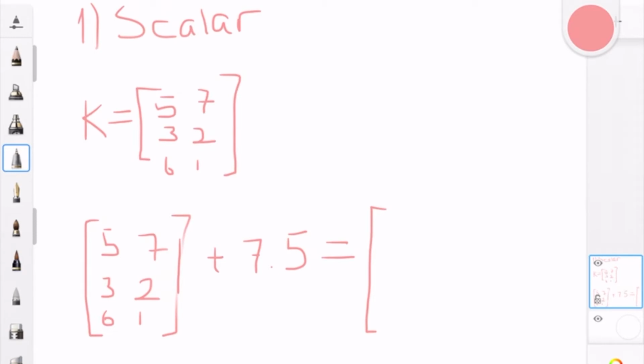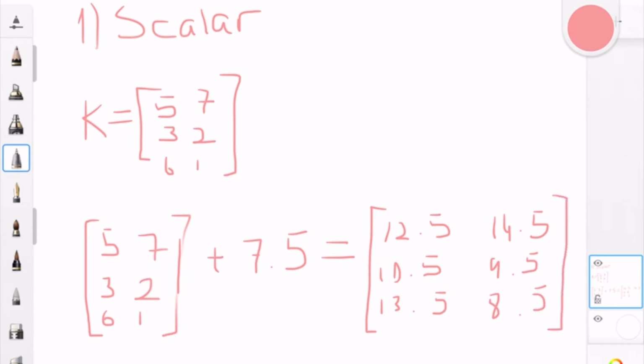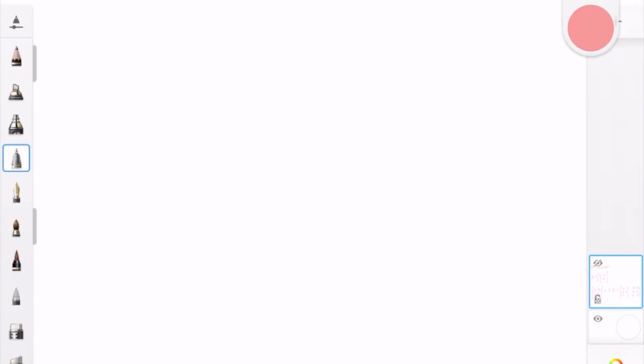So 5 plus 7.5 is 12.5. 3 plus 7.5 is 10.5. 6 plus 7.5 is 13.5. 7 plus 7.5 is 14.5. 2 plus 7.5 is 9.5. And 1 plus 7.5 is 8.5. One element at a time.